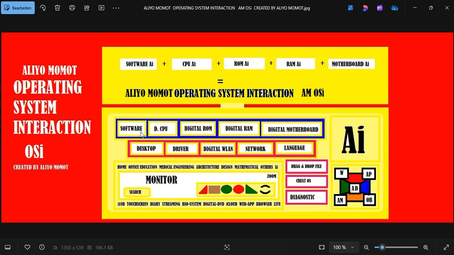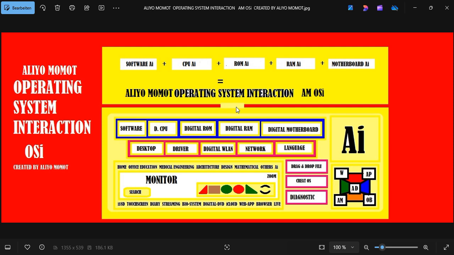It is further integrated into these parts, and we have integrated the desktop, the driver, the digital WLAN, the network, and the language, and all this integrates with the system. So when you want to drag a file, for example, this is a file, a program, and an operating system. It's an operating system, and the operating system is a file software.